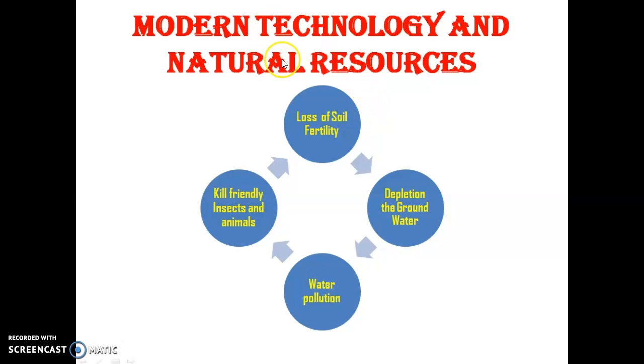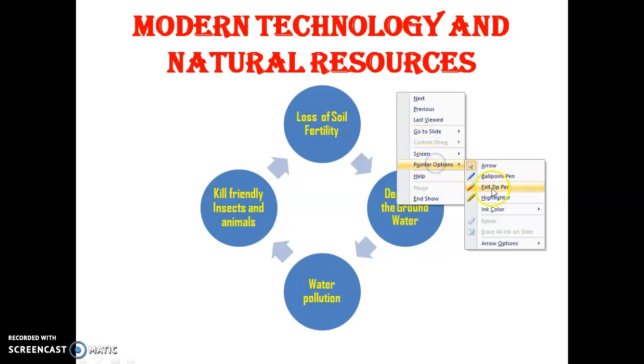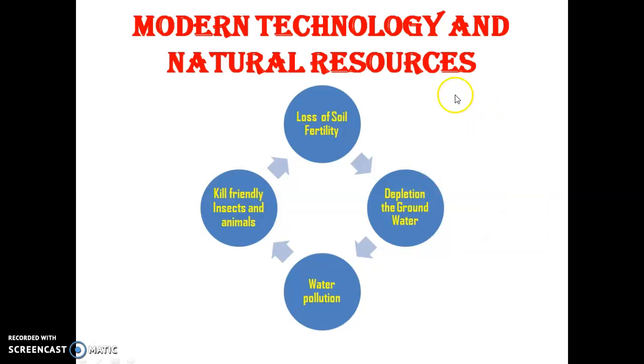But in this part we discuss that it is due to the Green Revolution. The Green Revolution came in 1962 when crop production increased. But there are also adverse effects of the Green Revolution.